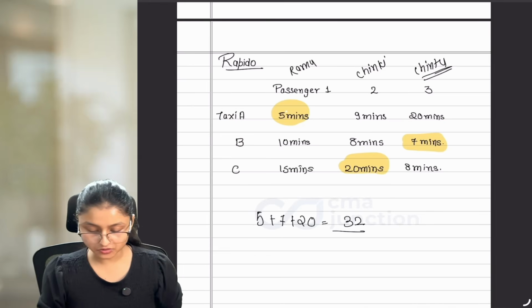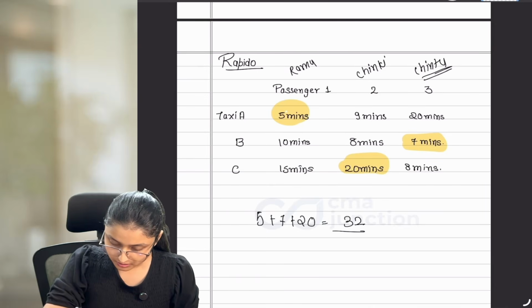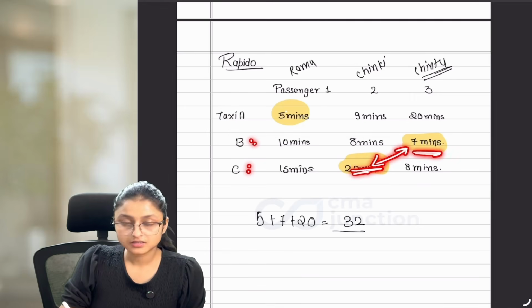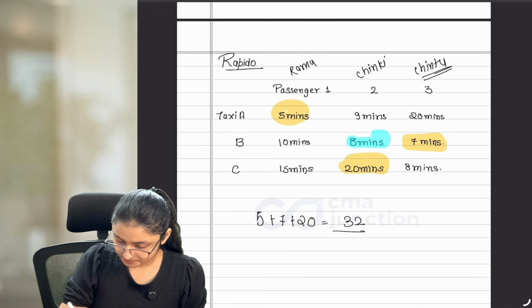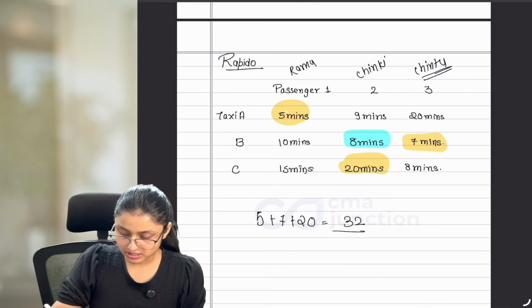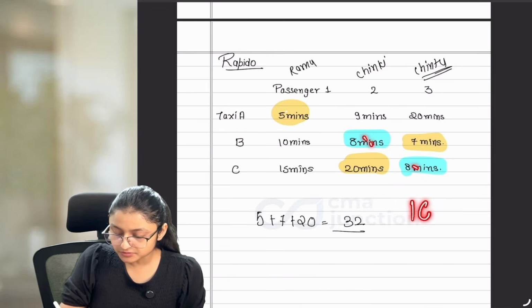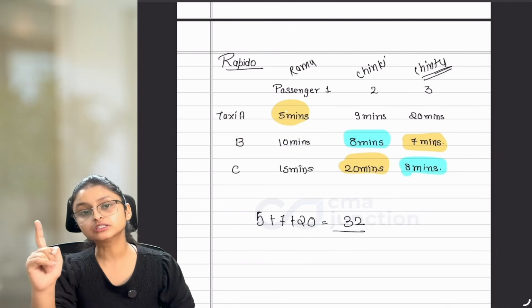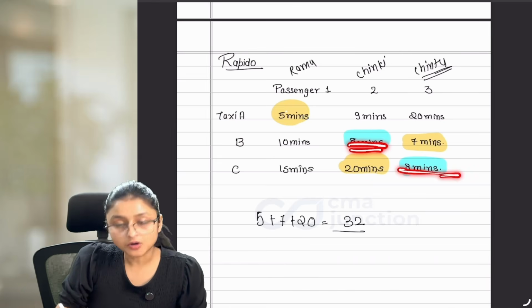I can reduce this particular time by making little changes. If you notice here, if I take the total for B and C, then the total time taken is 27 minutes. Now rather than going like this, if B is going to Chinky and C is going to Chintu, then the total time taken by both of them together is 16 minutes only. So this is a much better situation if you want to reduce the total time. You are not focusing only on one passenger, you are focusing on the total time taken to provide the services, and hence this is the best option available here.